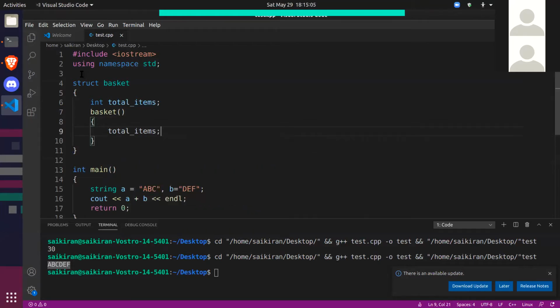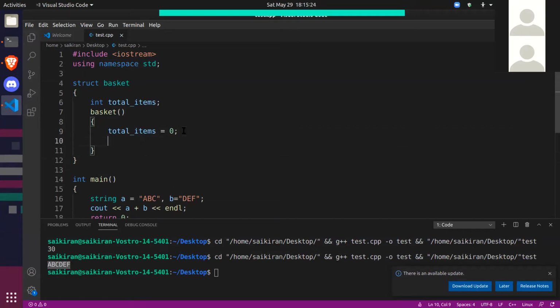This is the constructor. The function-like thing that you're seeing here is called the constructor of this structure. So when you create a basket, this function will be called first. Even if you don't call it, it will be called automatically. So that's what a constructor is. It creates this basket thing. So initially total items will be 0, and whenever you